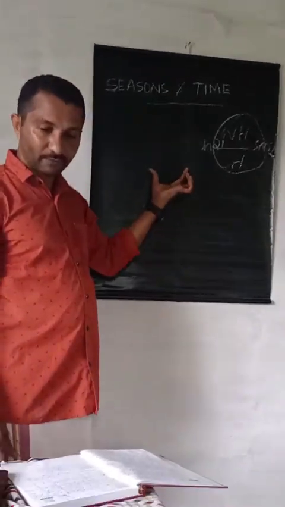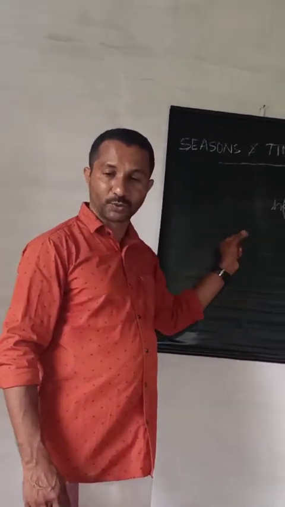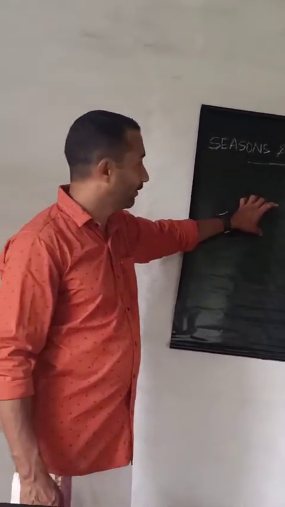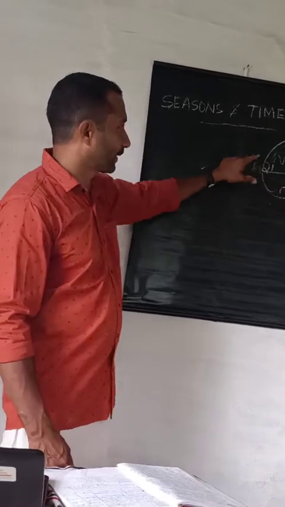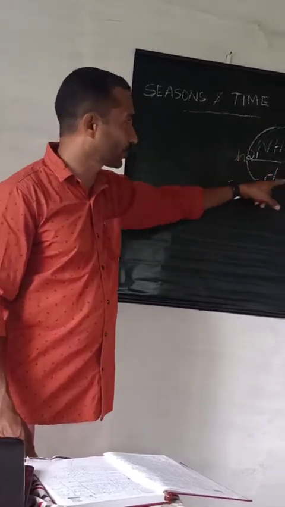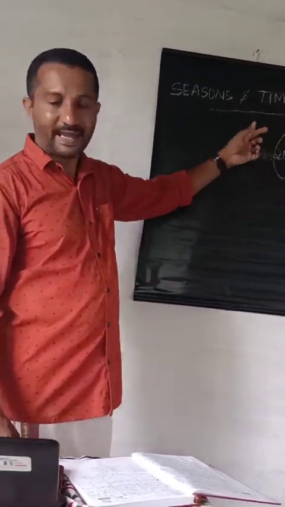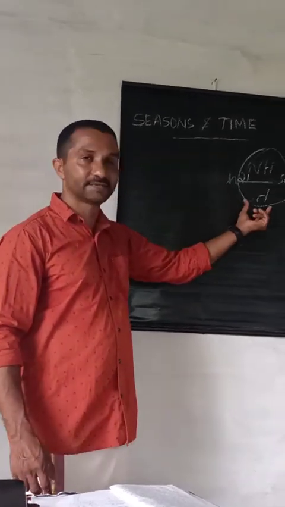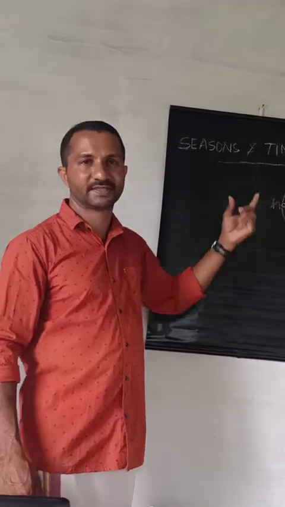The month of March 21st to June 21st. From March 21st to June 21st, the apparent movement from equator towards Tropic of Cancer, and the northern hemisphere experiences spring season and southern hemisphere experiences autumn season.